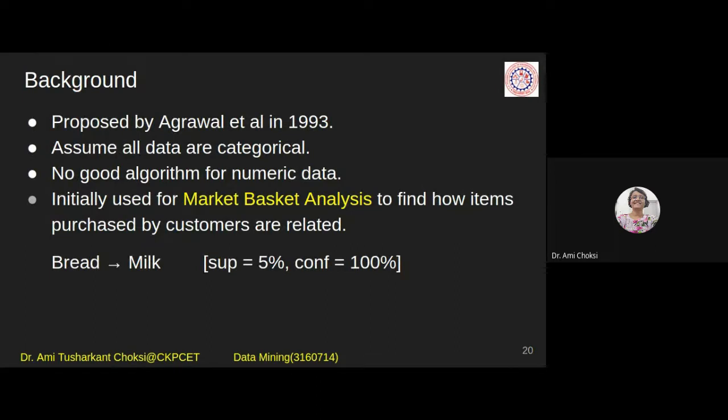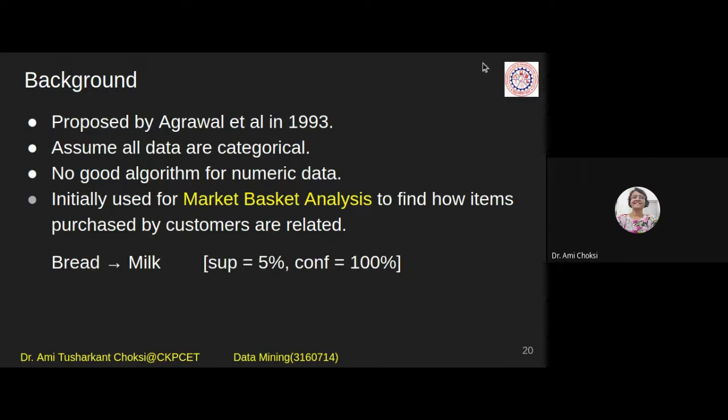So for that, let us see what is there in the background. That is how we can find that. This association mining was proposed by Agrawal et al. in 1993. Assume all data are categorical. No good algorithm for numeric data. Initially used for market basket analysis to find how items purchased by customers are related.